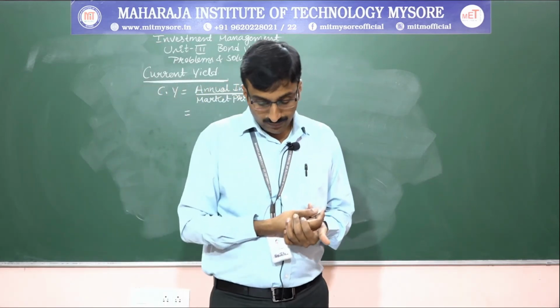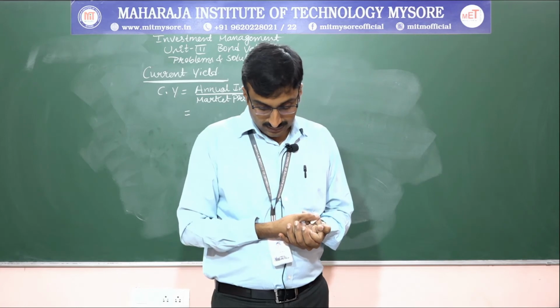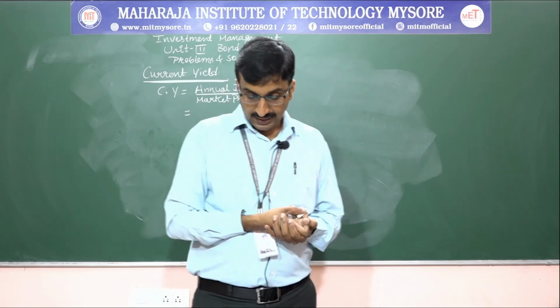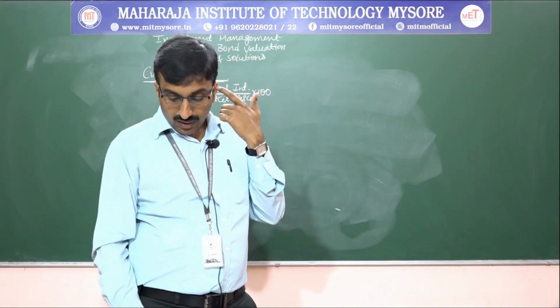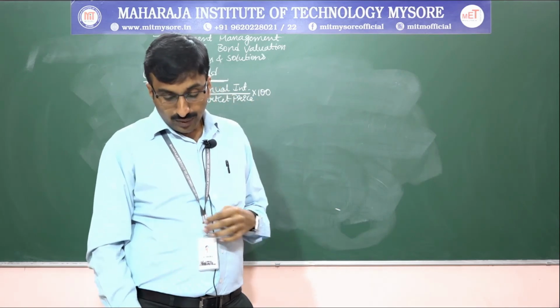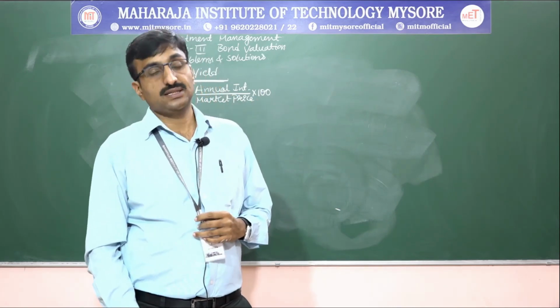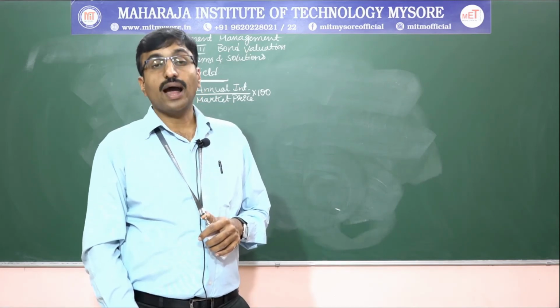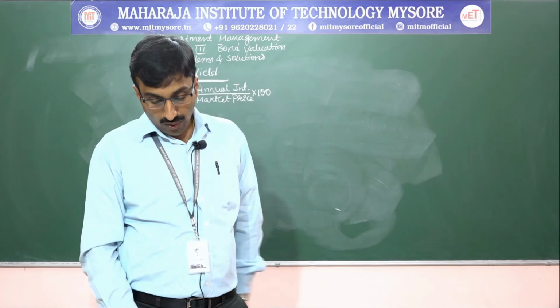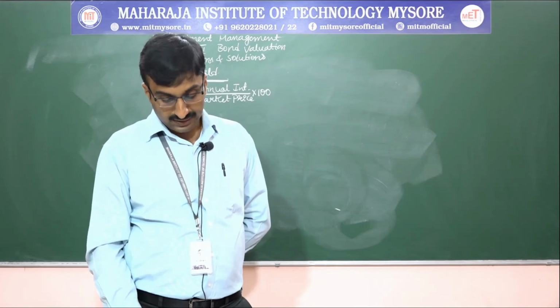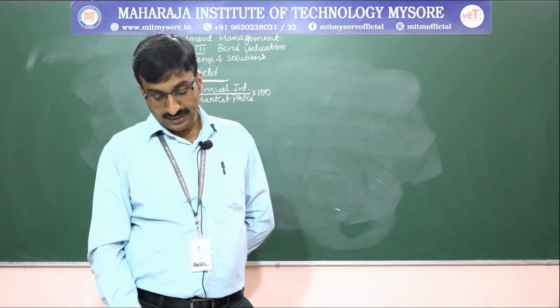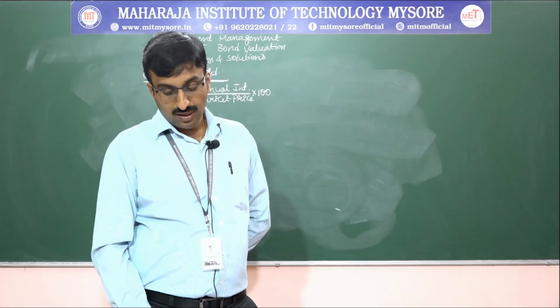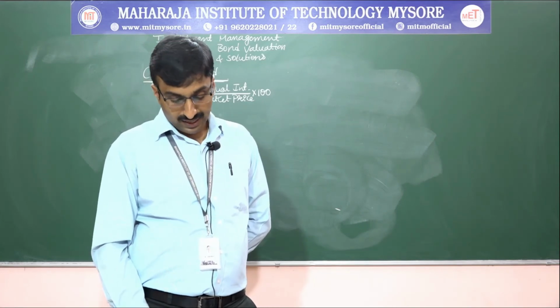So the next problem, problem number 6. The coupon rate of interest is 8% for a 100 rupees bond with the same market price.